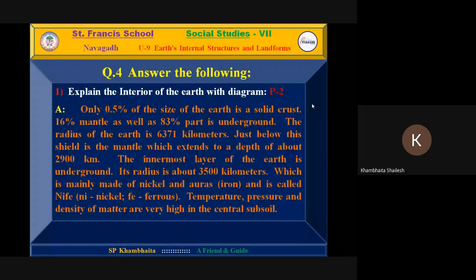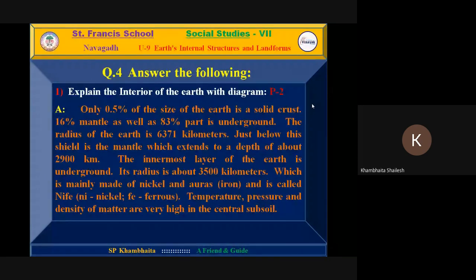Yes, as we have just discussed, the inner layer or interior of the earth is made of different layers. First layer, we live on it, is earth crust and it is 35 kilometers. Now, in the next paragraph we can say only 0.5% of the size of the earth is solid. Keep in mind, what we are living on is only 0.5%.